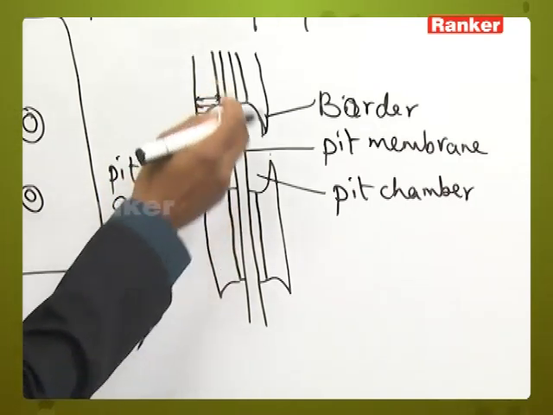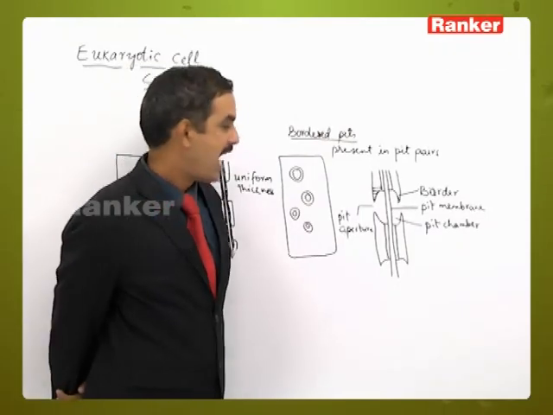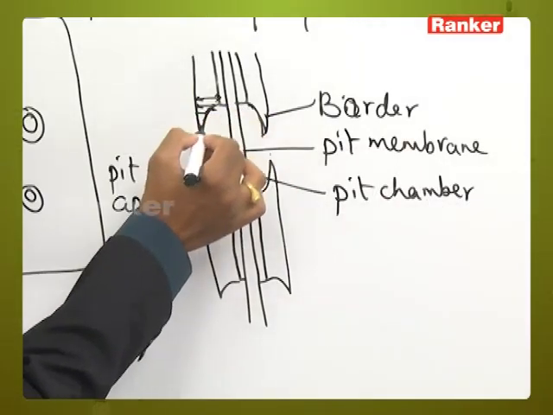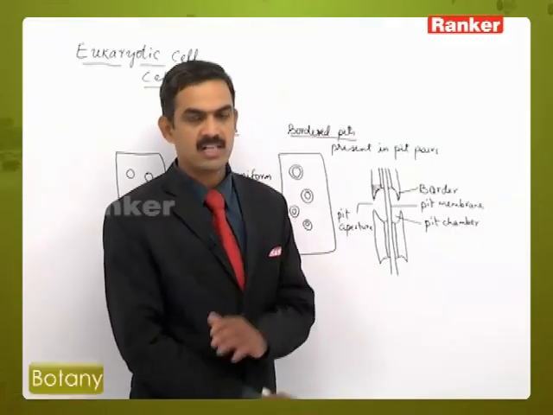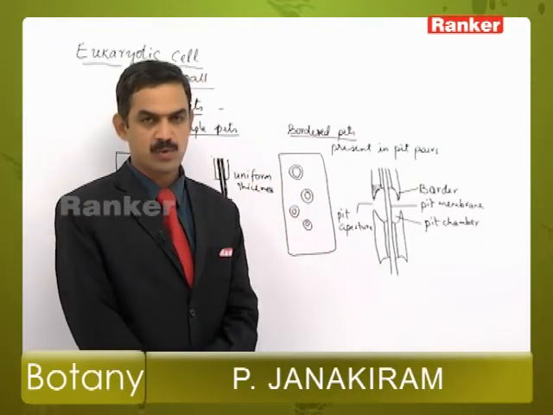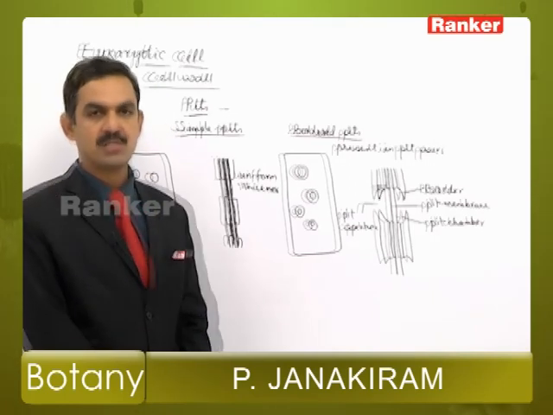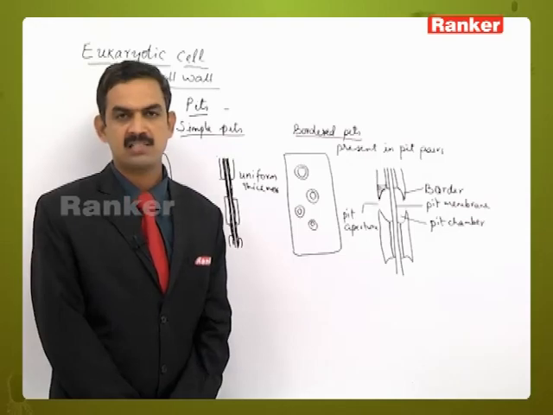So these are the structures that can be observed in the bordered pit. If you take the section, the thickness is different from this region to this region. This shows that the border-like structure is present. This type of pits are called bordered pits, present in the secondary cell wall of some of the plants.